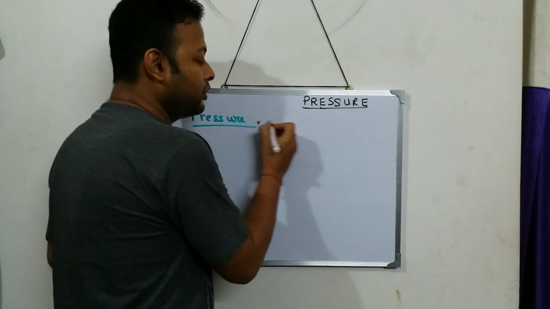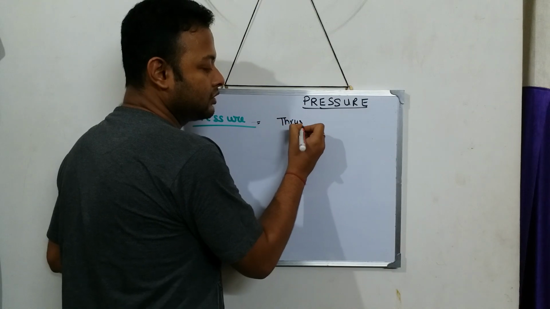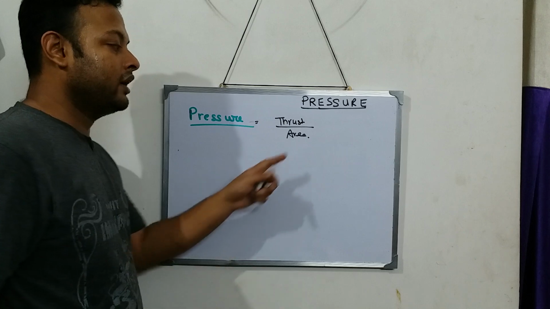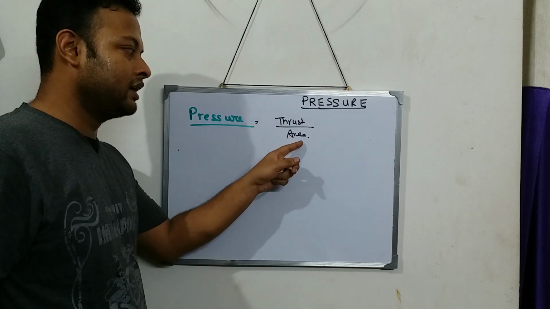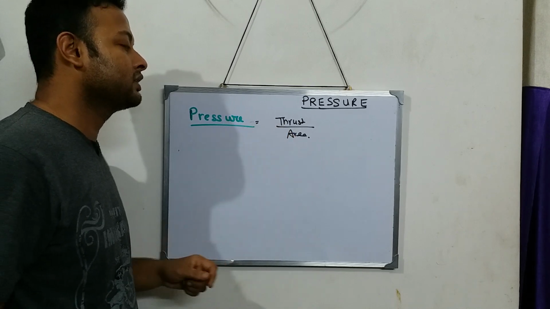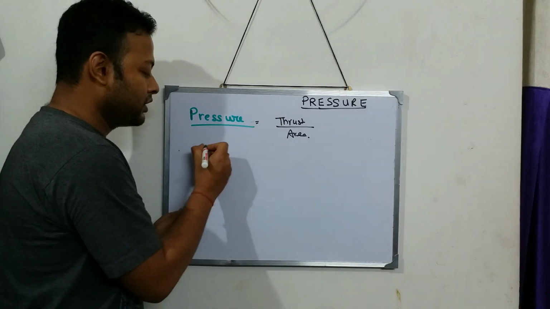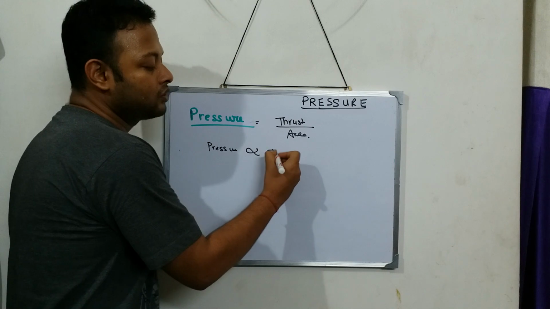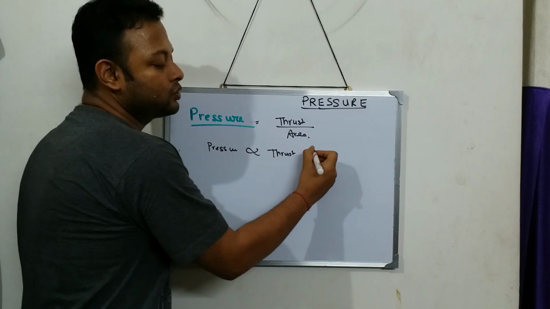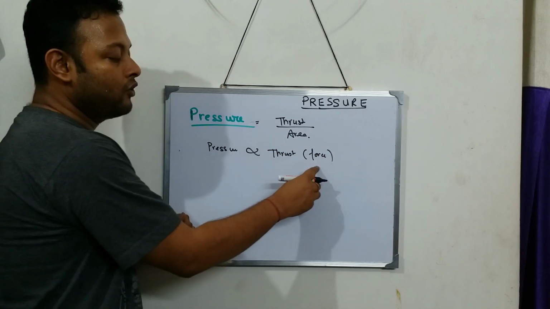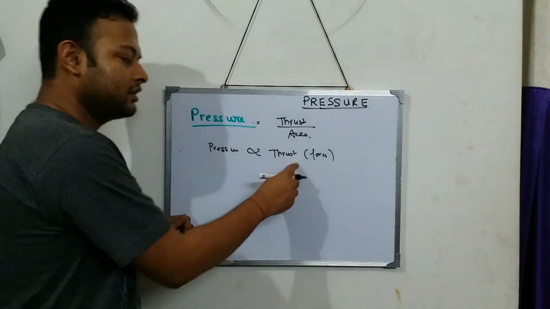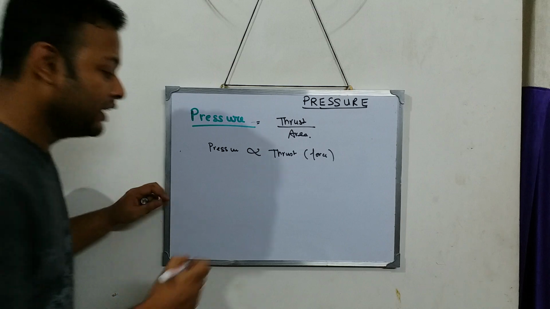So what is the pressure formula? Thrust by area. So if area and pressure we have discussed, area less, pressure more; area more, pressure less. Now, how are pressure and thrust dependent? Pressure is proportional to thrust, or thrust means what? Force. More the force, more the pressure. Less the force or less the thrust, less the pressure. Say on a surface,